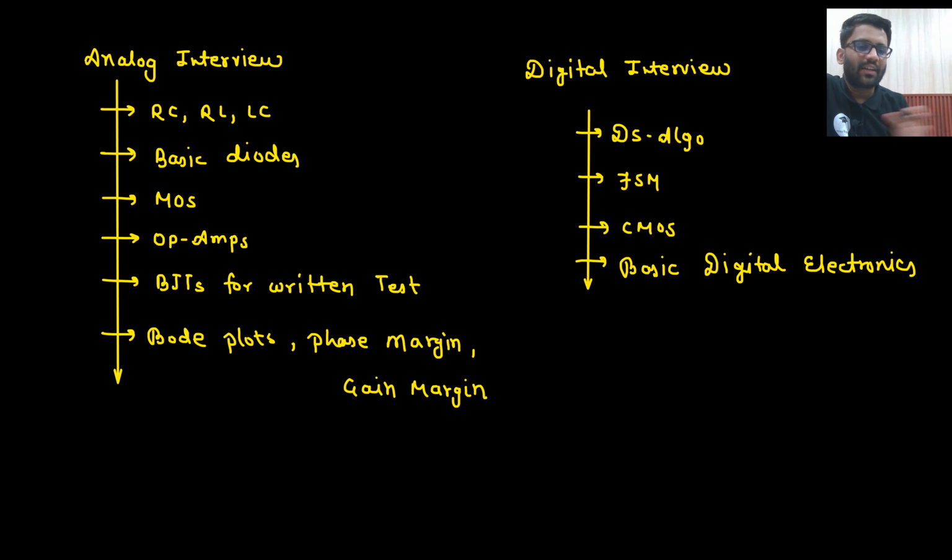Then BJTs are important for the written test. In the written test, there would be questions on BJT. And then Bode plots, phase margin and gain margin. This is also for the written test only. Okay, this is also for the written test.